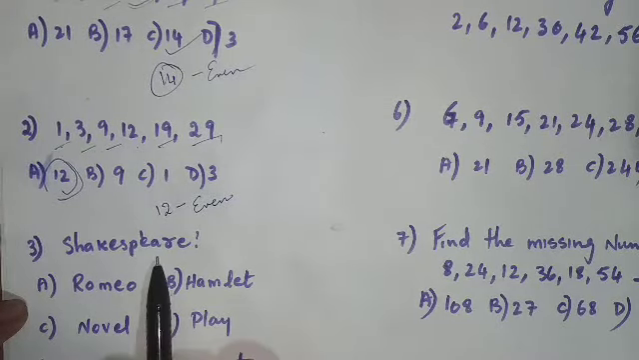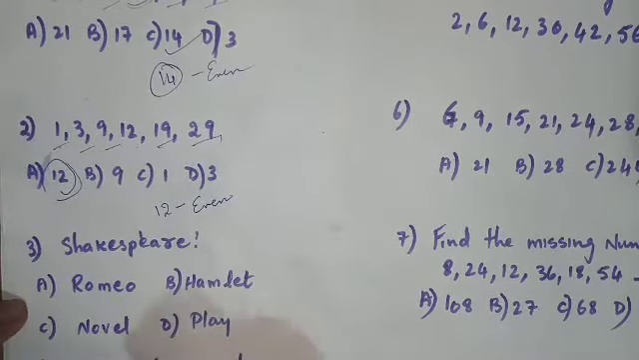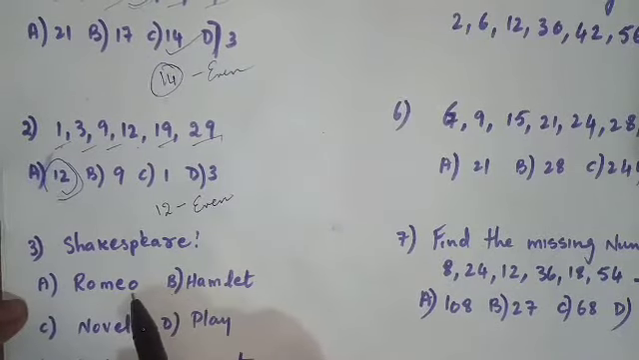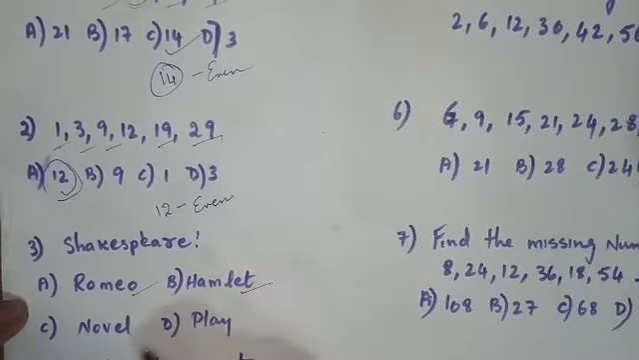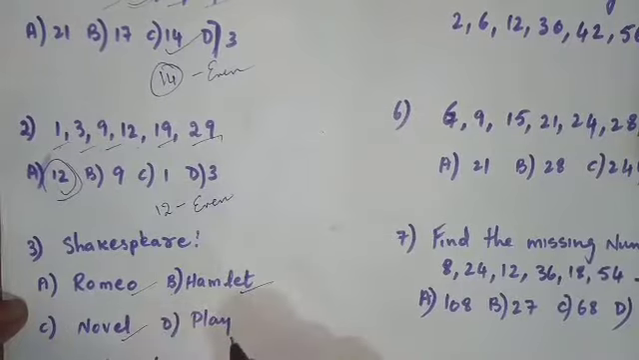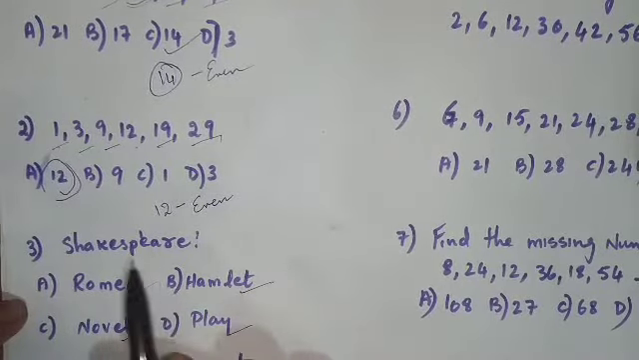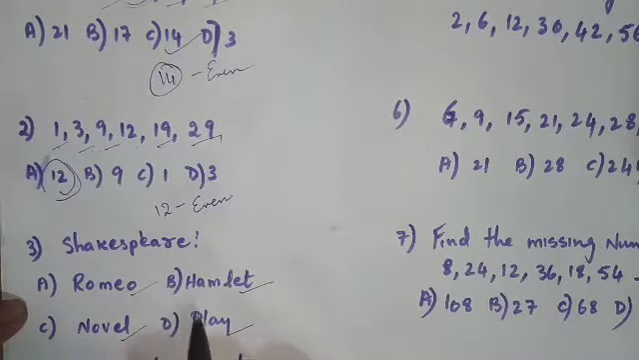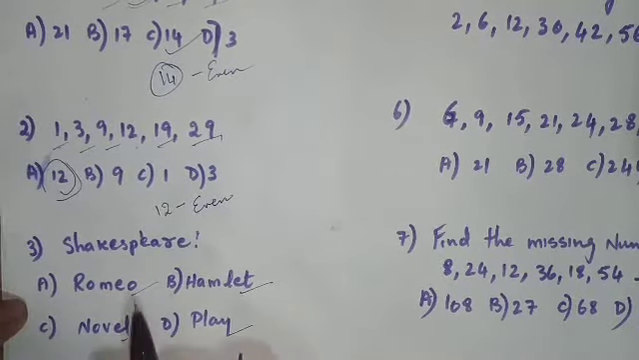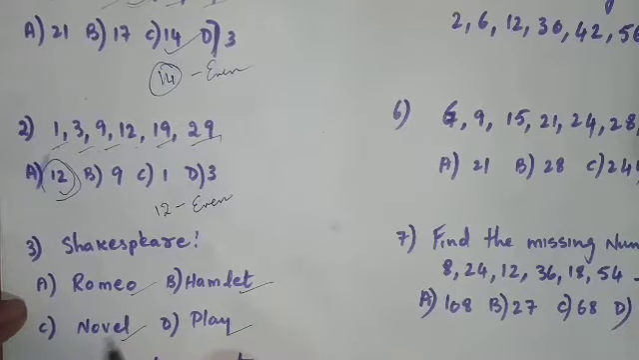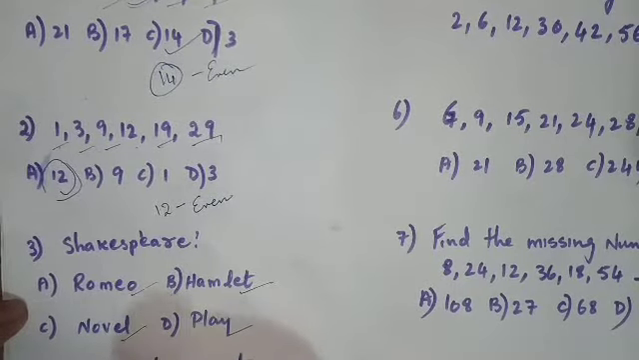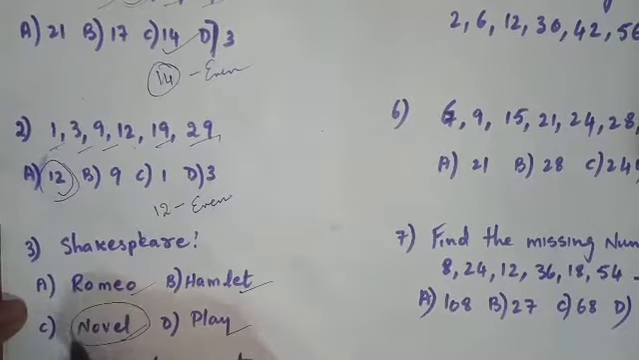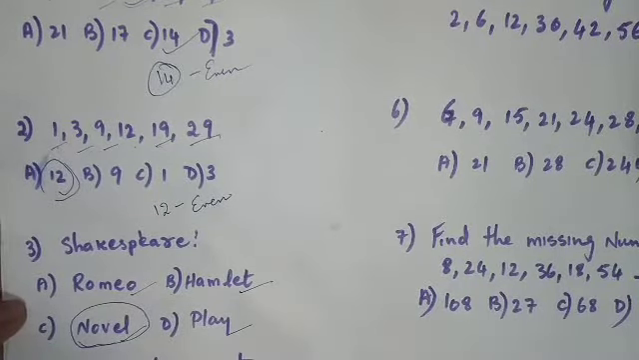Now coming to the third question, Shakespeare is how related. Options are Romeo, Hamlet, novel, play. Now we know Shakespeare is a play, Hamlet and Romeo are also plays, whereas the only odd one out here is novel. Therefore our answer is C, which is novel.